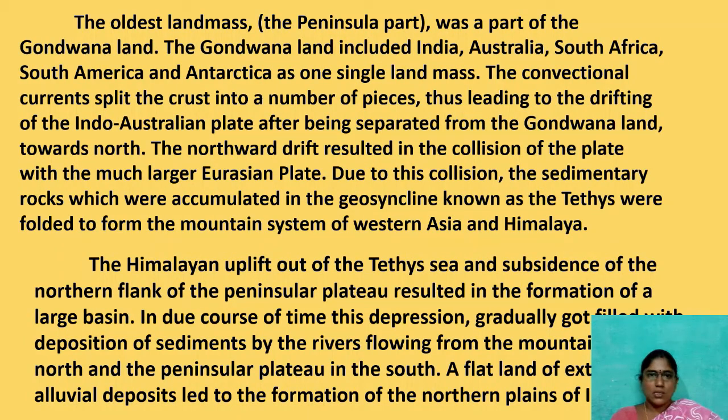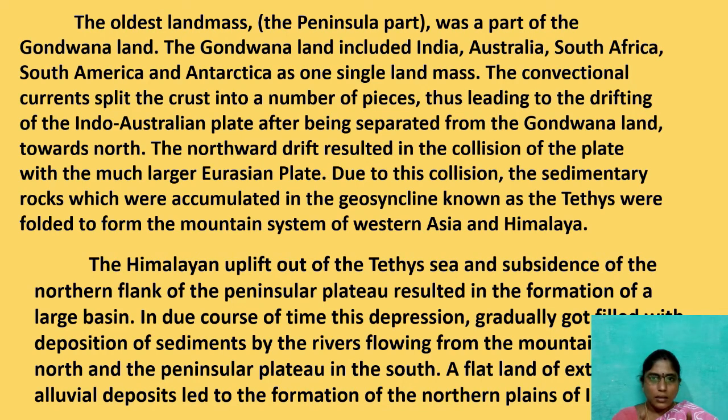The oldest landmass is the peninsular part, present over the Deccan Plateau. The Peninsular Plateau is a part of Gondwana land. Gondwana land included India, Australia, South Africa, South America and Antarctica as one single landmass. It was divided into two lands, one is Gondwana land, another one is Angara land. India, Australia, South Africa, South America, Antarctica, meaning all the southern parts, are related to Gondwana land.